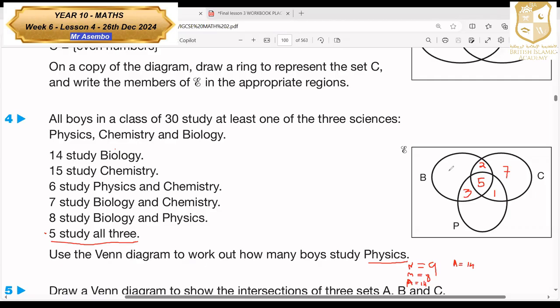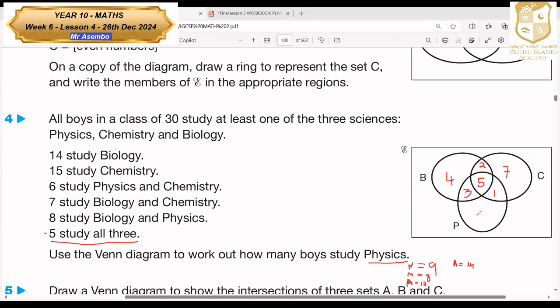And then we have 14 people who study biology. So it should add up to 14 inside the biology. So we have 2 plus 5 plus 3. So 5 plus 2 is 7, 7 plus 3 is 10. How many remain to reach 14? It's only 4 of them.